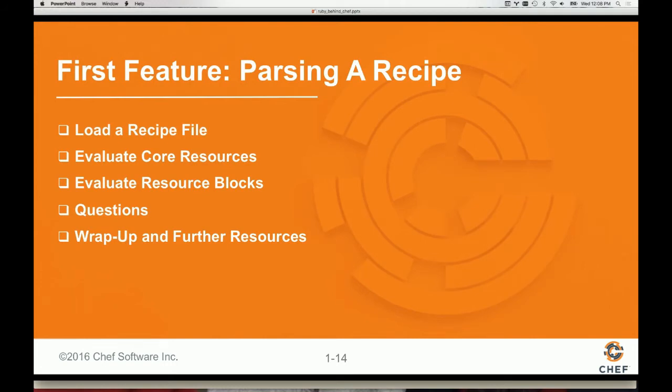So I'm going to start out from a blank terminal with just the Chef DK installed, and we're going to learn a little bit about Ruby along the way. Again, some questions along the way would be great.